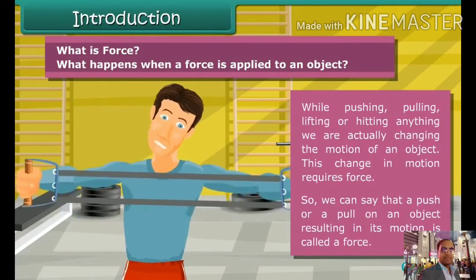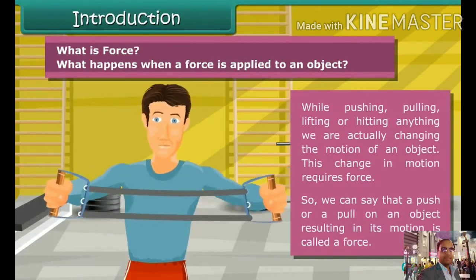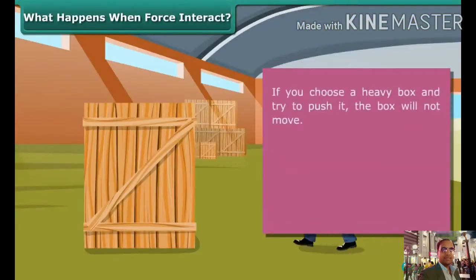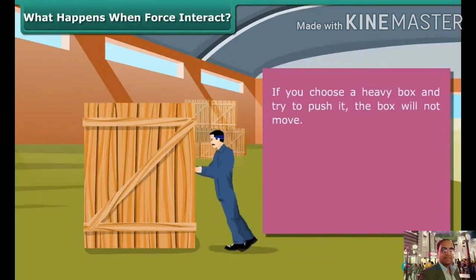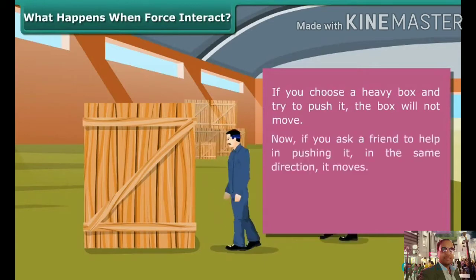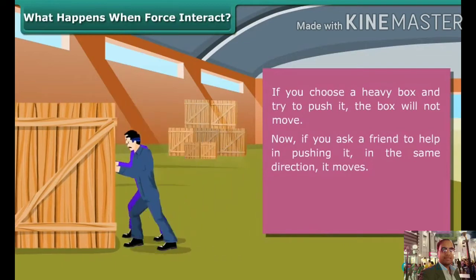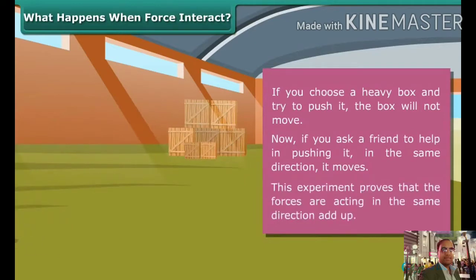You see, this boy applies a pulling force, then increases the size. What happens when forces interact? If you choose a heavy box and try to push it, the box will not move. But if you ask a friend to help in pushing it in the same direction, it moves. That means if you apply force in the same direction, these add up.